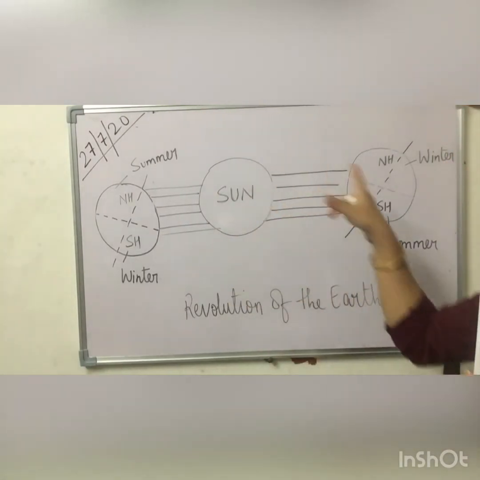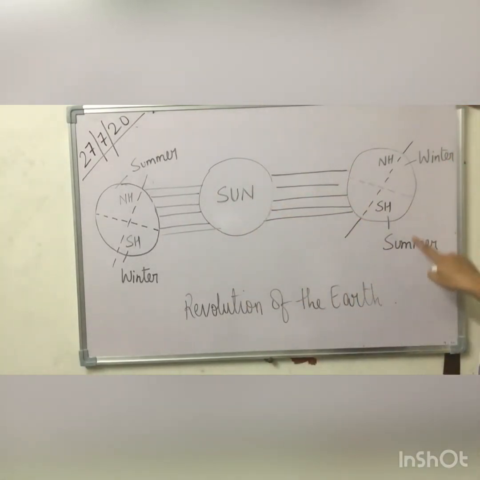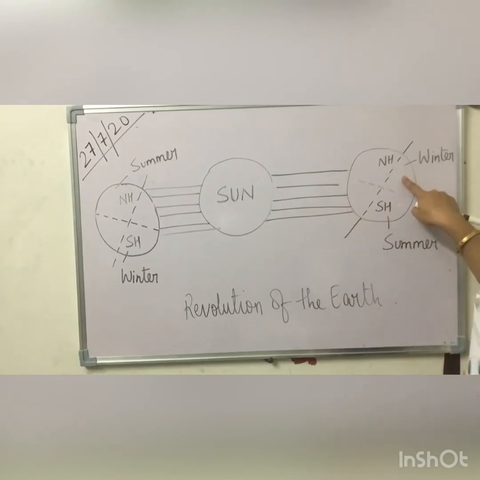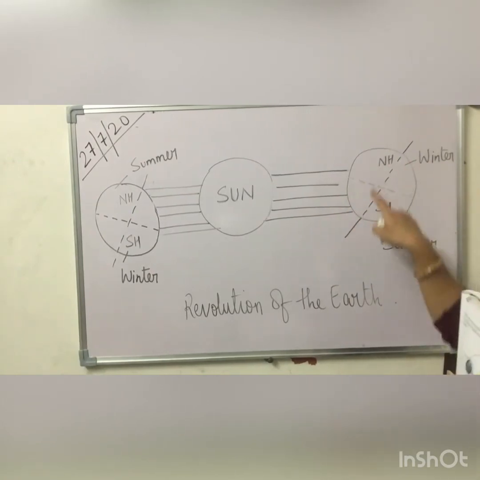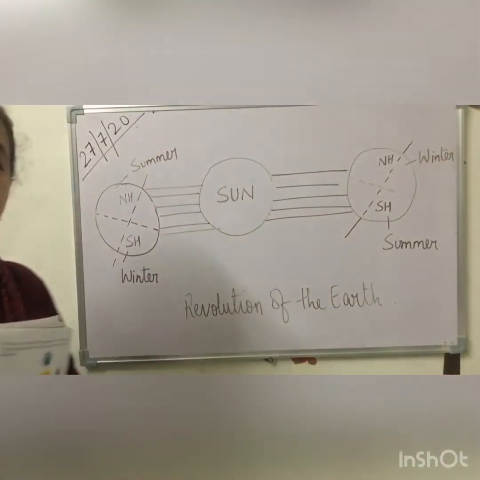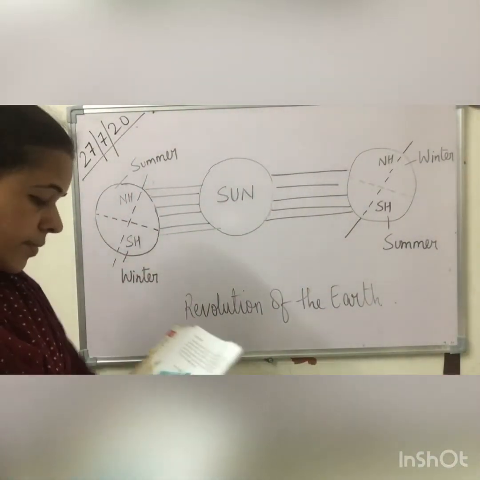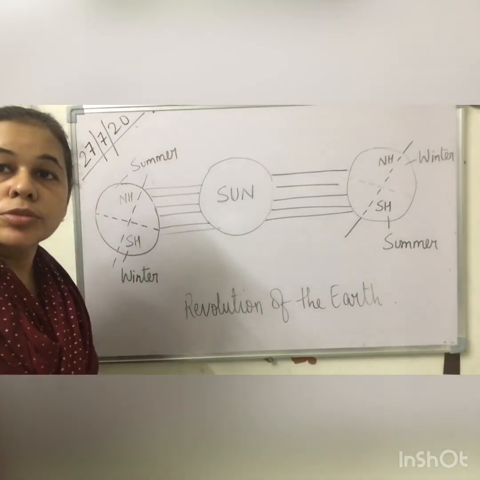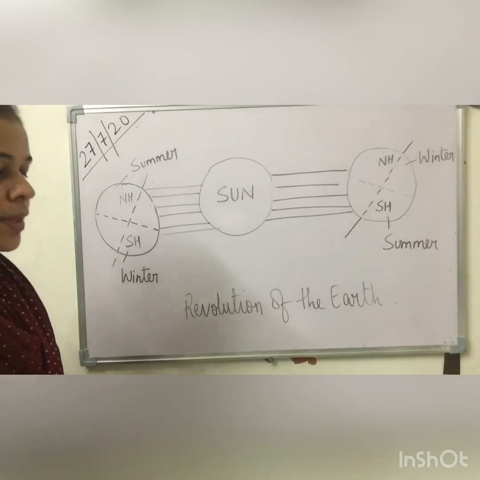Now the southern hemisphere is having summer as it gets direct sunlight, and the northern hemisphere is getting winter as it is away from the direct rays of the sun. And this happens from November to January.